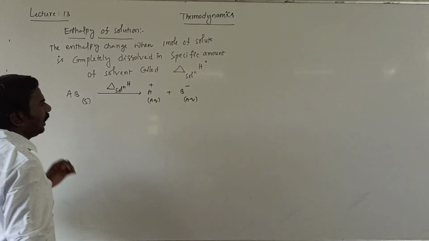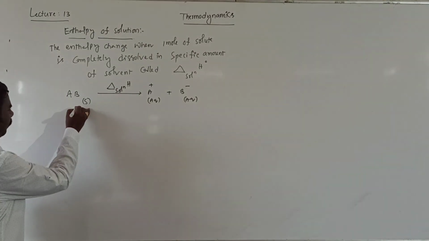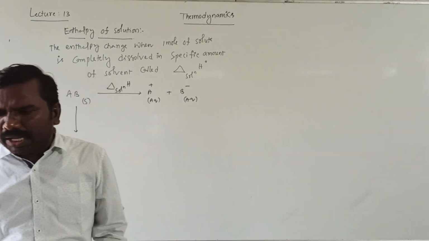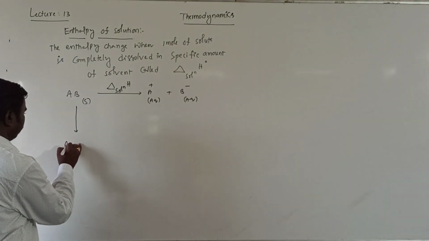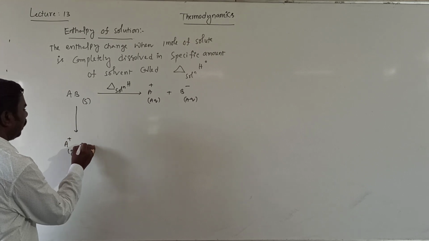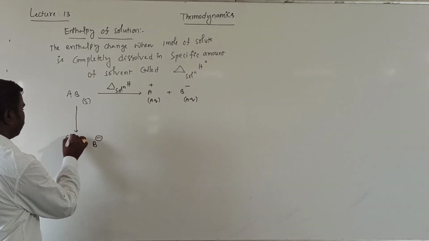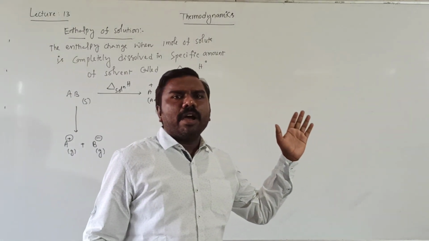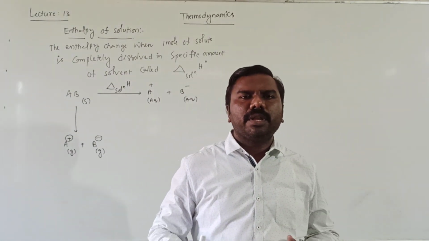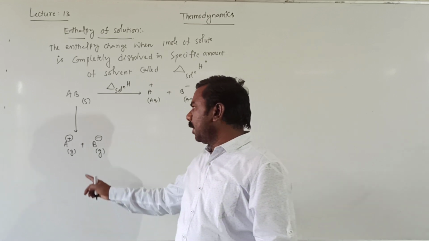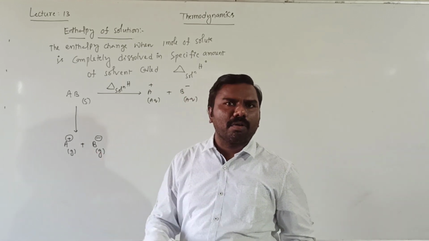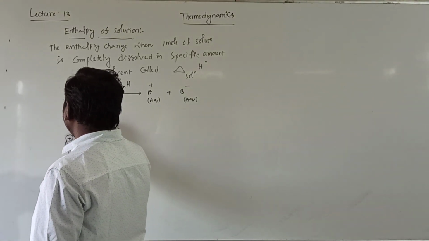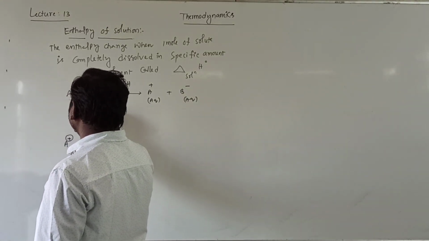Enthalpy of solution, indirect method also. First of all, AB is broken into A plus gaseous and B minus gaseous. It is nothing but an ionic compound. The amount of energy required to break 1 mole of ionic compound into gaseous cation and anion is called lattice enthalpy. This is the delta lattice enthalpy. Right?